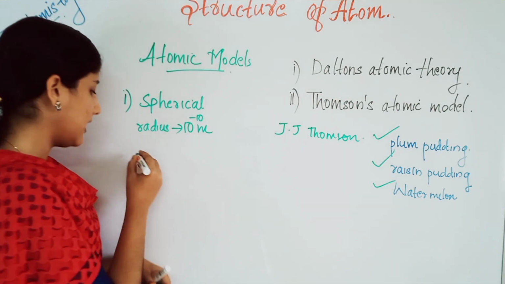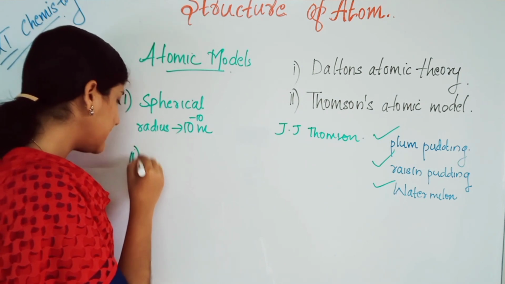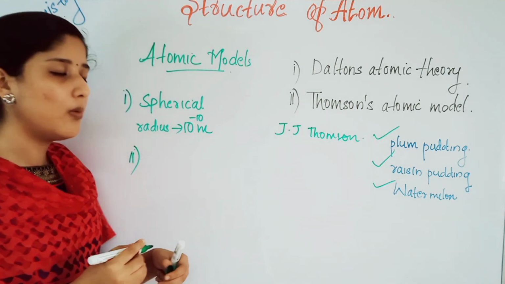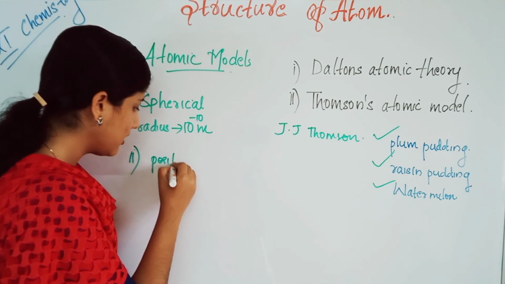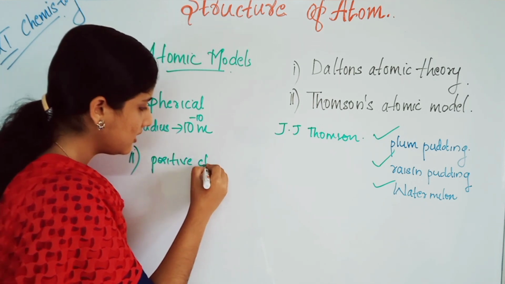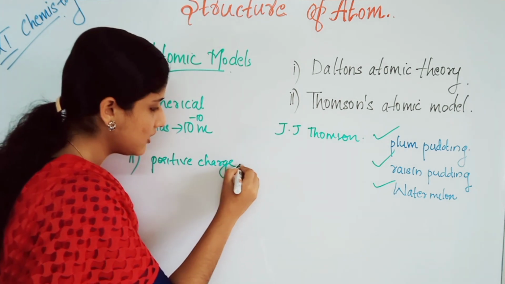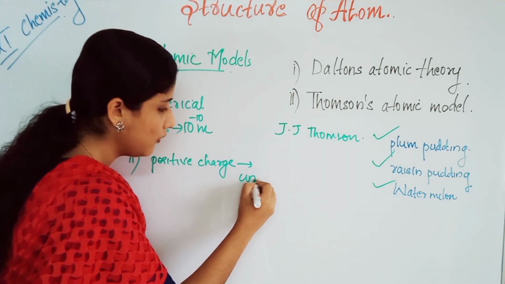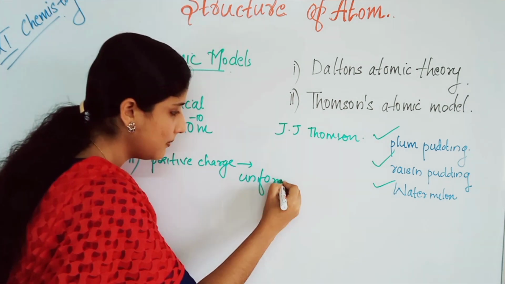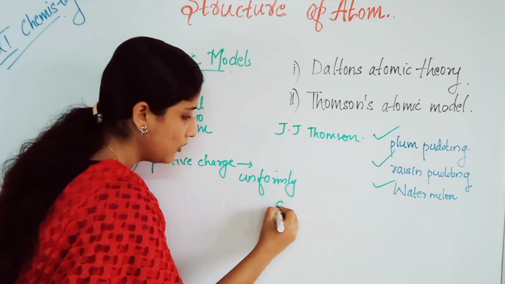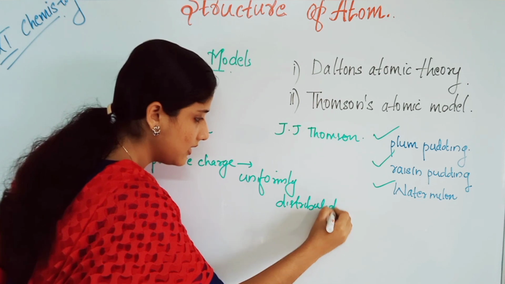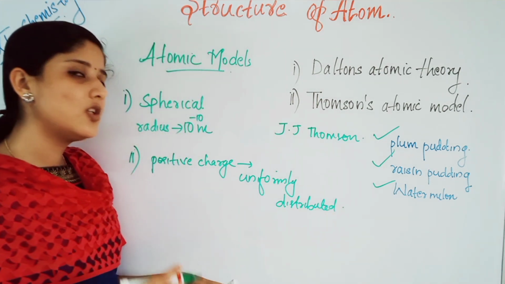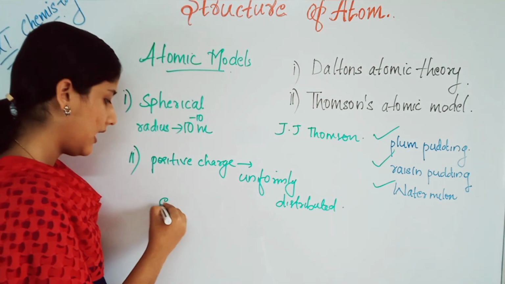The next thing that he proposed is that in the atom the positive charge is uniformly distributed. Okay, positive charge is uniformly distributed inside the atom, and the electrons are embedded in it.